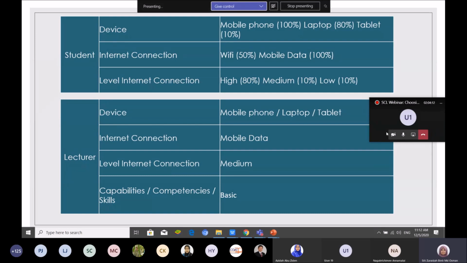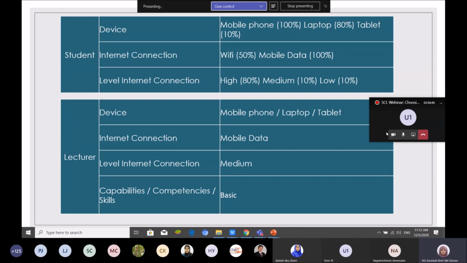And then the lecturer: the lecturer has all the devices, and then internet connection is just mobile data. The level of internet connection is medium and low. Mobile data is not what we call stable. The bandwidth is not stable. And their capabilities, for example, basic. I want to do all the basic. I know all the basic.